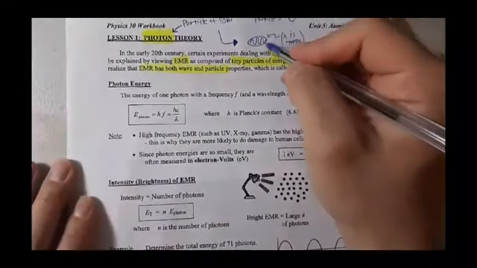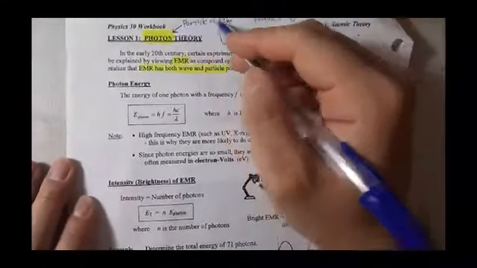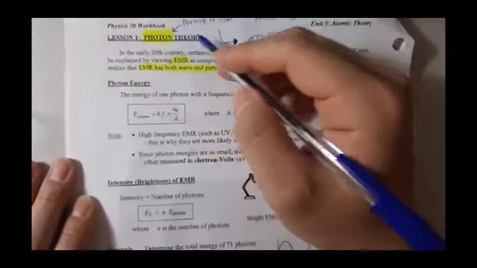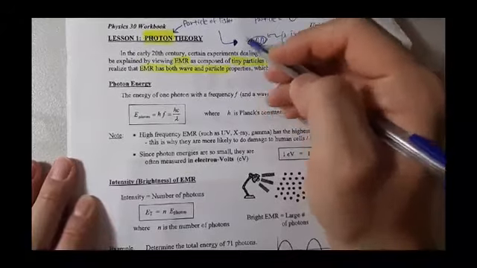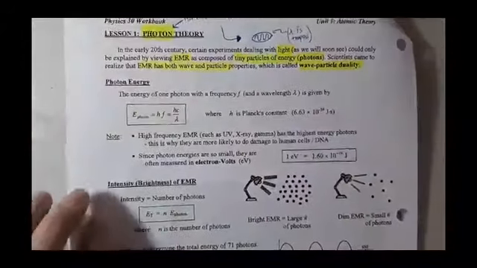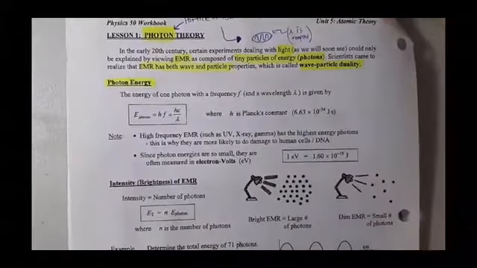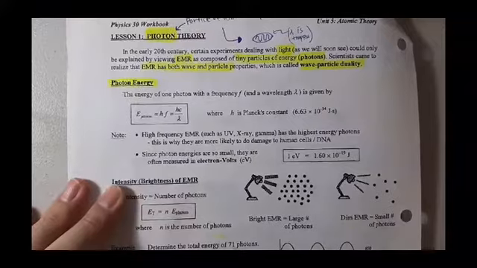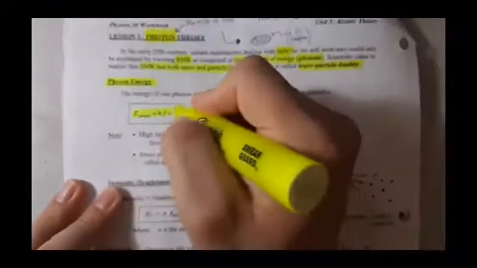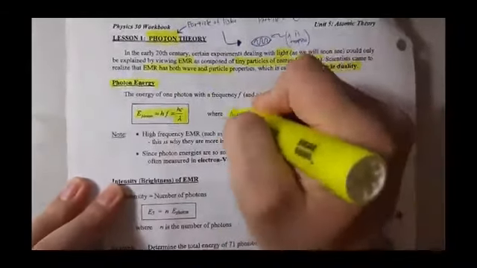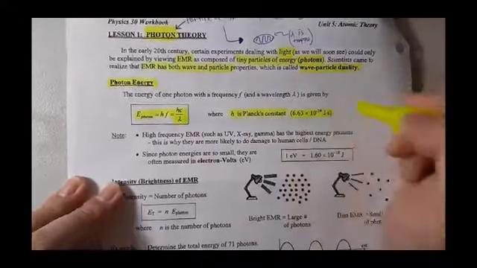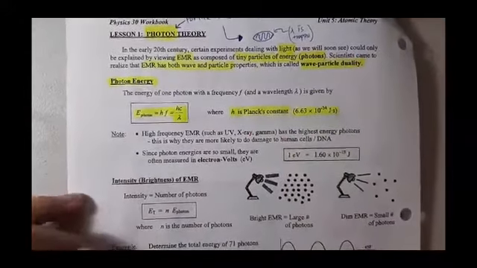So, long story short, a particle of light is known as a photon, and a photon carries energy, or has an ability to give energy. We call that photon energy. And the calculation that you can do is that the energy of the photon is equal to hf, or hc over lambda, because this h is our new constant that is known as Planck's constant.